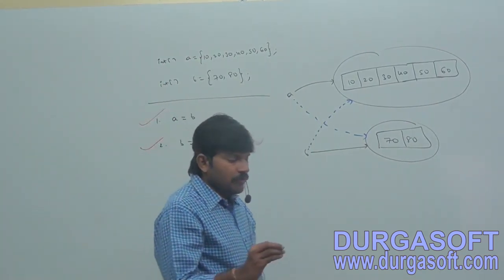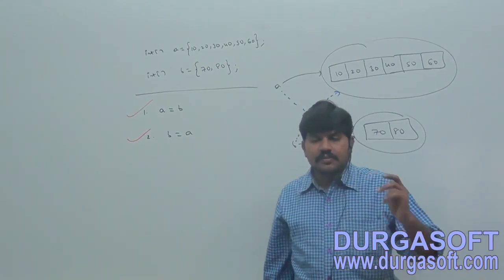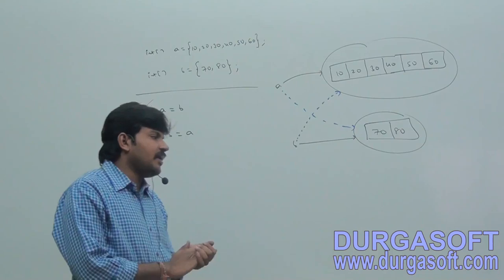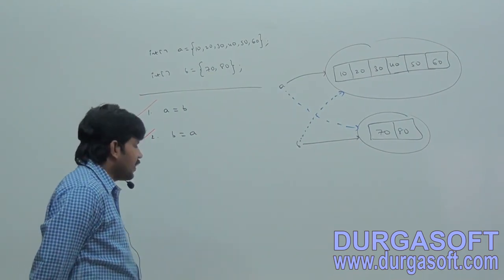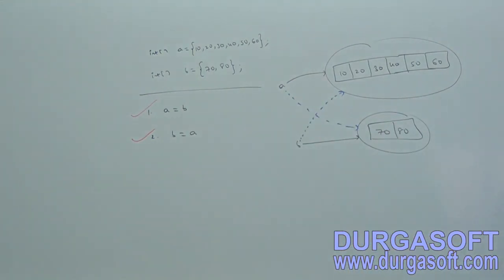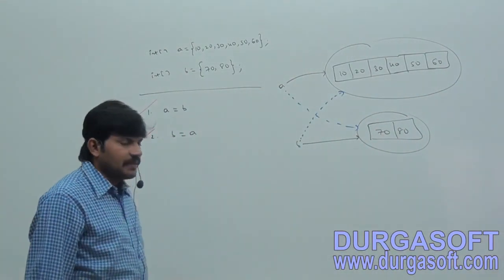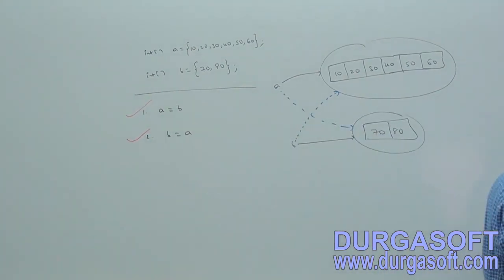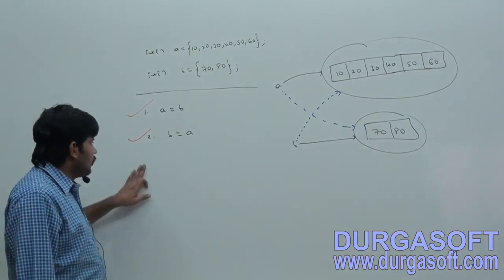Okay, add case 2. Whenever we are assigning one array to another array, internal elements won't be copied, just the reference variables will be reassigned.